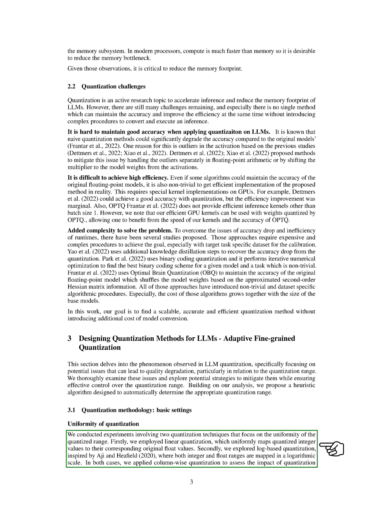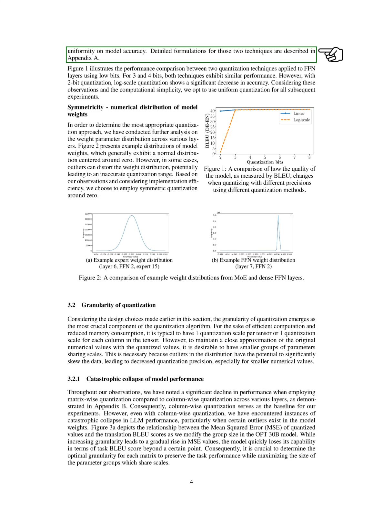We've been experimenting with two different techniques that focus on making the quantized range as uniform as possible. The first technique we tried was linear quantization. This method evenly maps quantized integer values to their original float values. The second technique we explored was log-based quantization, which maps both integer and float ranges on a logarithmic scale. We applied these techniques column-wise to see how the uniformity of quantization affects the accuracy of the model. We've included detailed explanations of these two techniques in Appendix A.